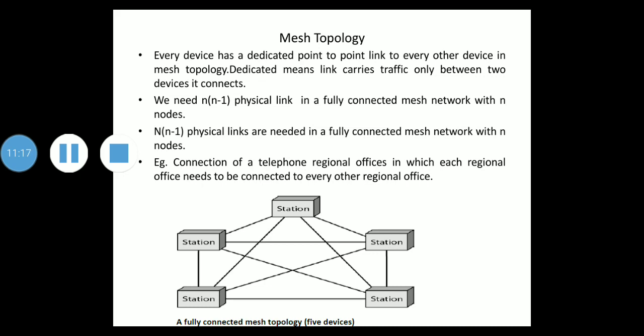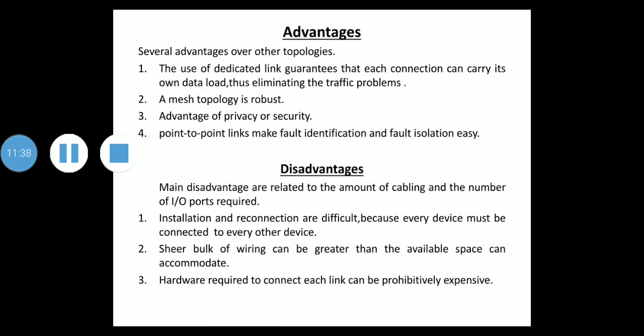A practical example of a mesh topology is the connection of telephone regional offices, in which each regional office needs to be connected to every other regional office. Now we'll see the advantages and disadvantages of mesh topology.